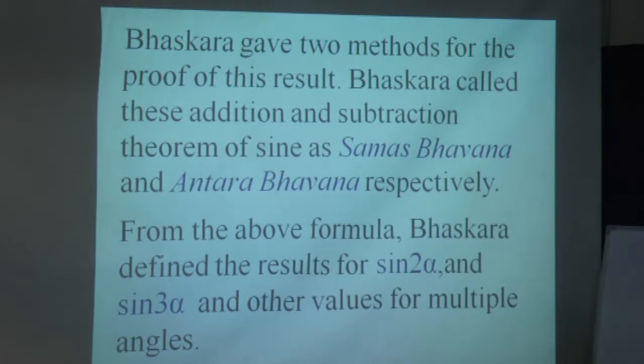From the above formula, Bhaskara defined the results for sine of 2 alpha, sine of 3 alpha and other values of multiple of angles. Actually, we cannot find a result in Jyotpatti related with r sine of alpha plus beta, that is, cos of alpha plus beta. Here the result only for sine is there, but this result for cos of alpha plus beta was stated by Kamalakara in Siddhanta Tattva Viveka.